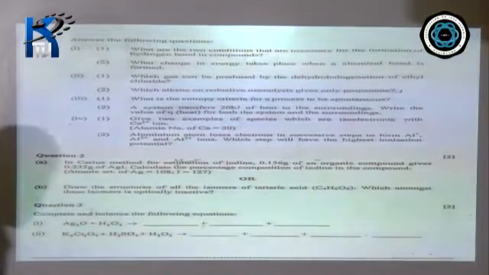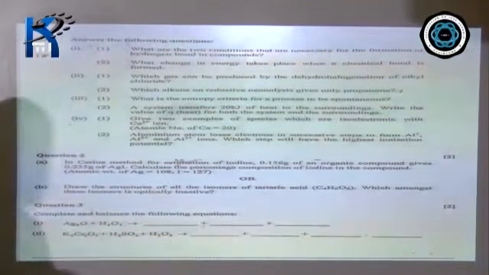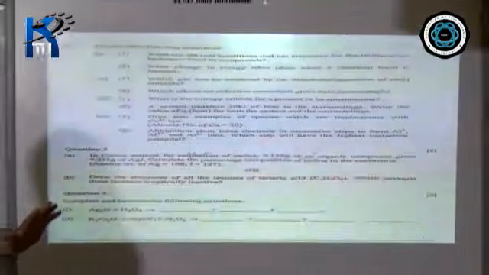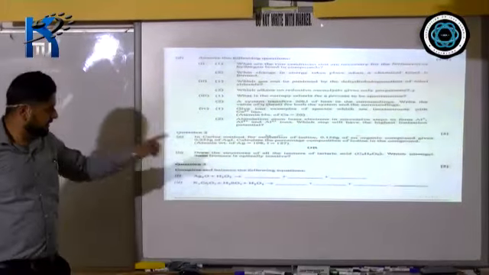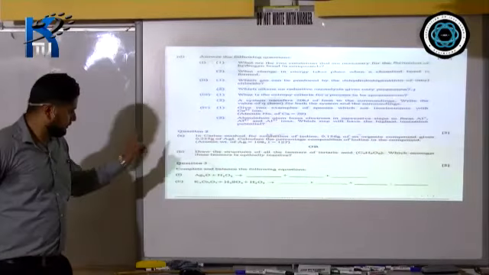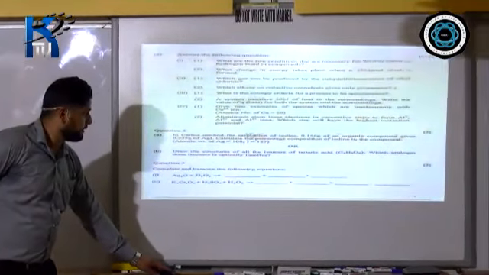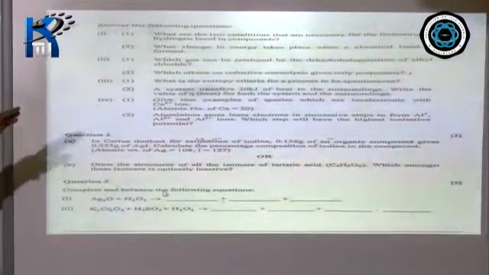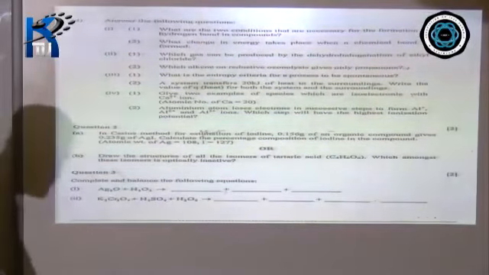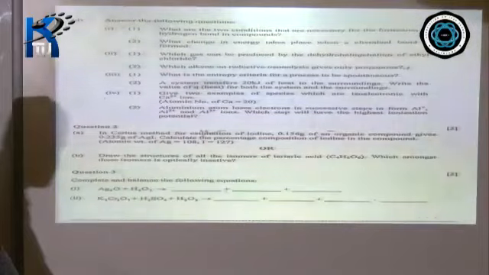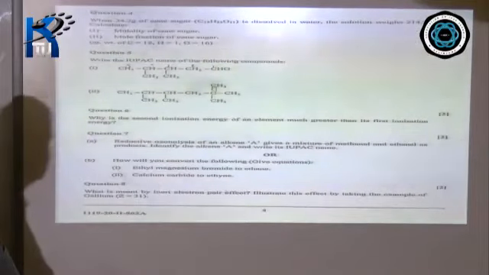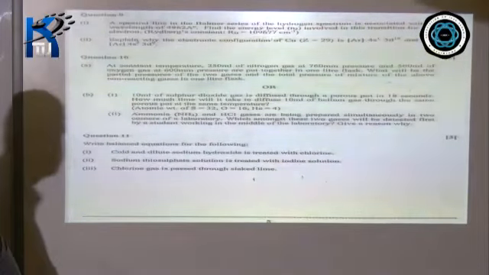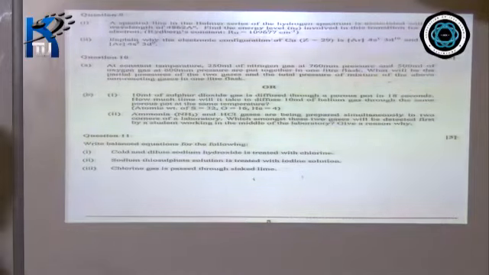Okay, and from question number 2 onwards, you'll get internal choice. There are no sections and no alternatives given, only internal choices. As you can see here, the word 'or': you can do question A or question B. From question number 2 onwards, the marks allotted is 2. Question number 3 is also of 2 marks, question number 4 is also of 2 marks, and so on. From question number 2 to question number 8, the marks given is 2.